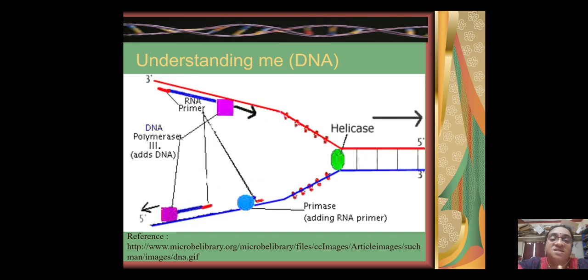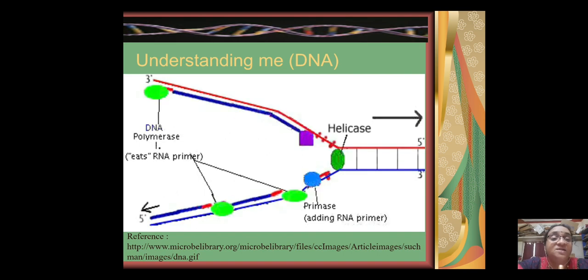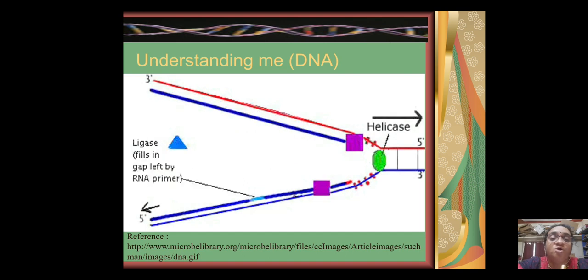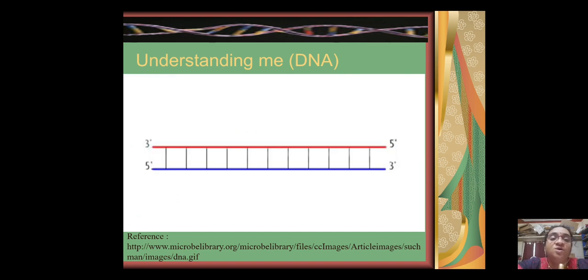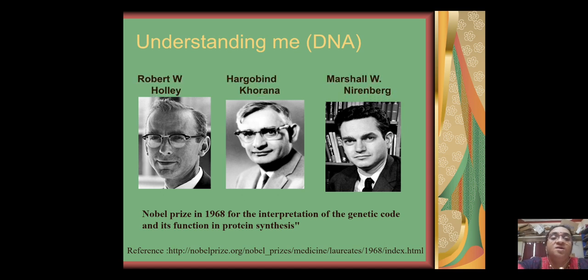All my processes are not very simple. So here you see I require a battery of enzymes and proteins for me to form a copy, and you are able to see that on one of the strands the replication is continuous and on the other it is discontinuous. Here are the photos of Holley, Khorana and Nirenberg, who shared the Nobel Prize in 1968 for the interpretation of genetic code and its function in protein synthesis.